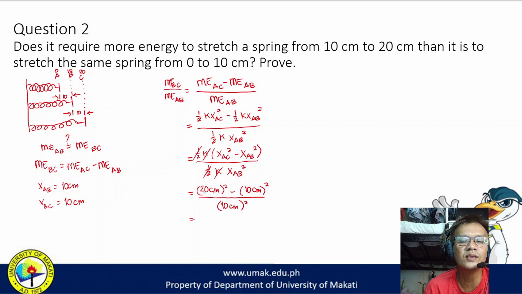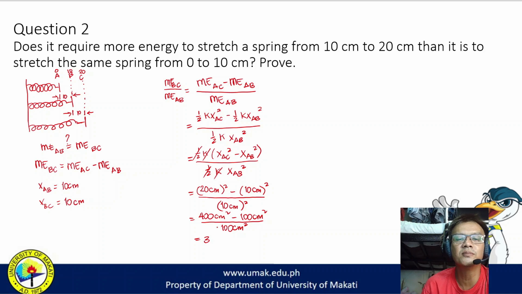So this is 400 centimeter squared minus 100 centimeter squared divided by 100 centimeter squared. So it will be equal to 400 minus 100 is 300 divided by 100, it's 3.